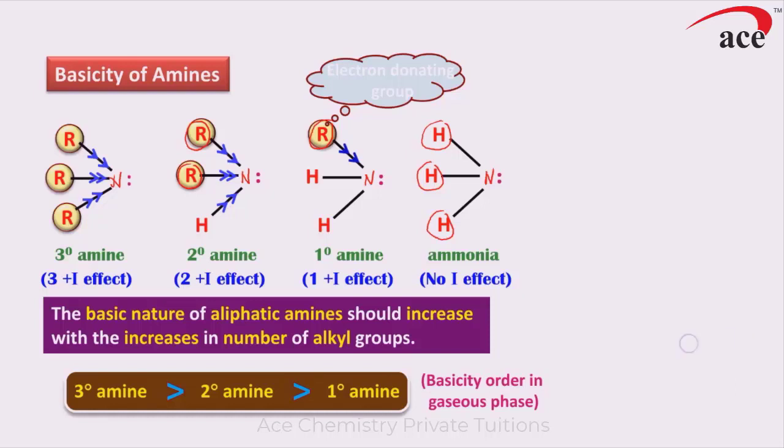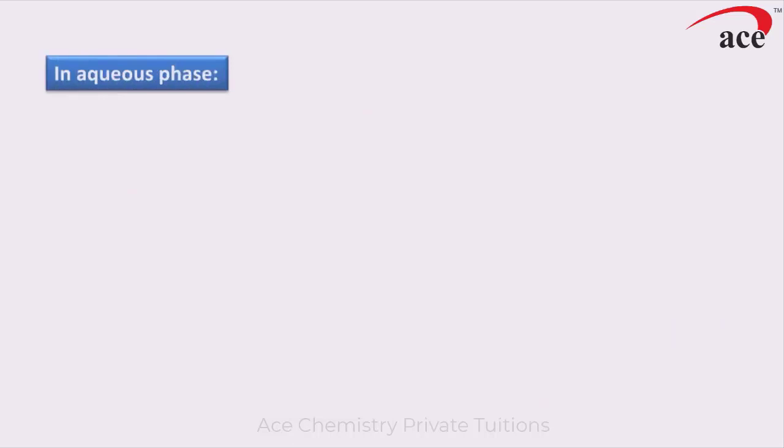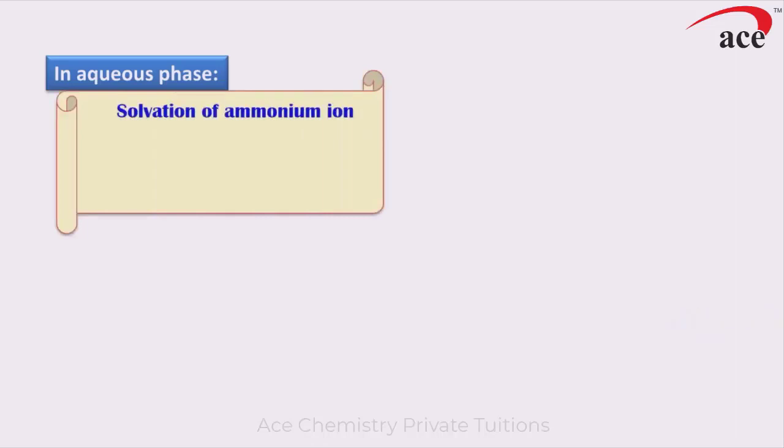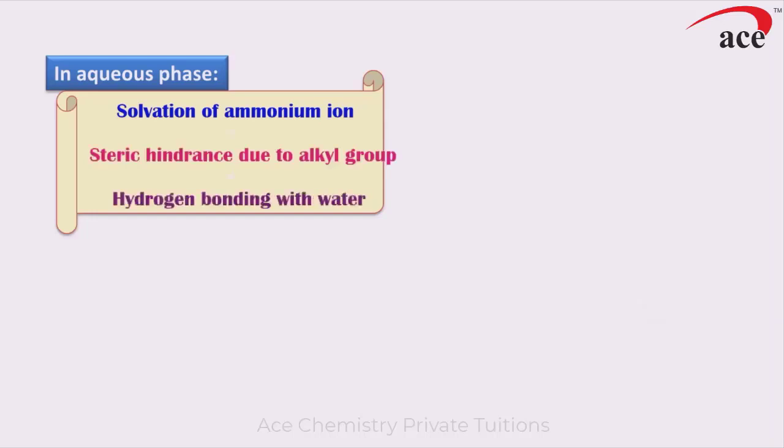However, it has been found that in aqueous solution, secondary amine is invariably most basic. So the actual basicity order in aqueous medium depends upon the stability of the ammonium cation, what you call solvation of the ammonium ion, and steric hindrance followed by hydrogen bonding. So it depends upon the plus I effect of alkyl groups, the extent of hydrogen bonding with water molecules, and the steric factors. Considering all three factors, the extent of basicity can be explained in aqueous medium.